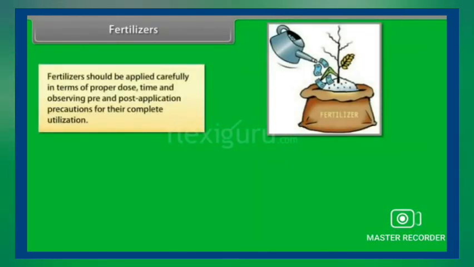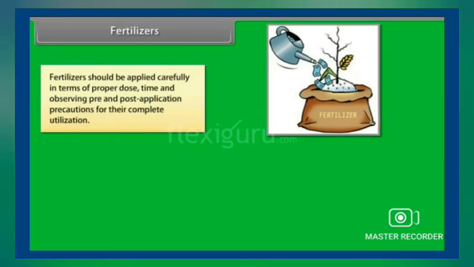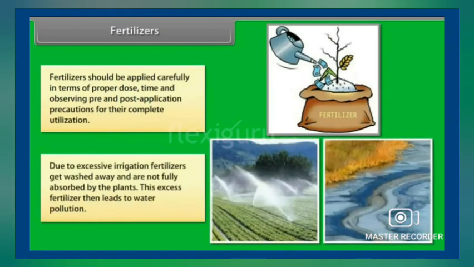Fertilizers should be applied carefully in terms of proper dose, time, and observing pre and post application precautions for their complete utilization. Due to excessive irrigation, fertilizers get washed away and are not fully absorbed by the plants. This excess fertilizer then leads to water pollution.